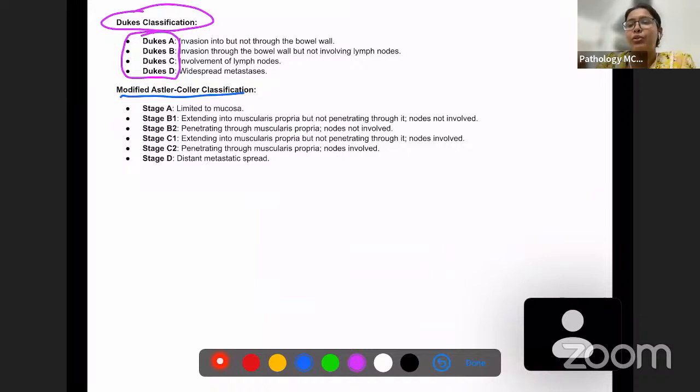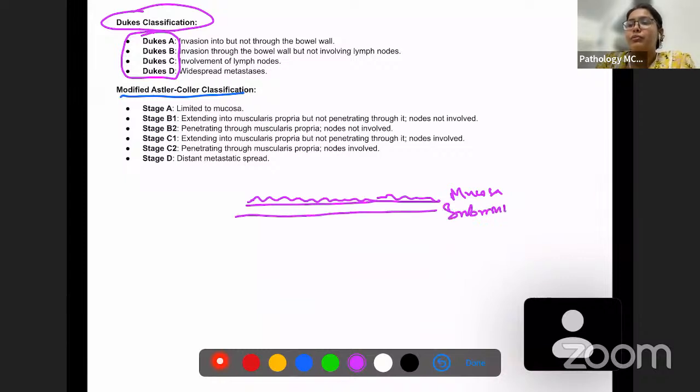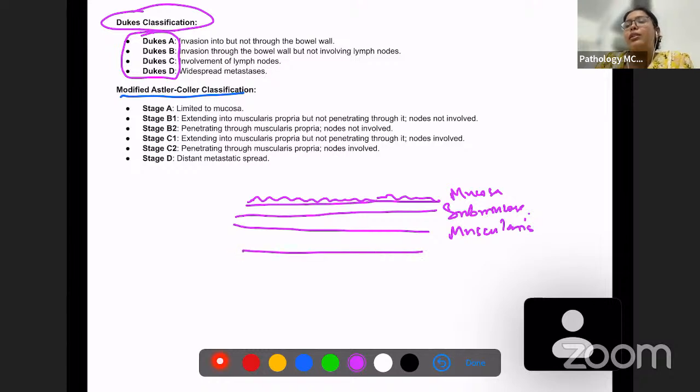Now again, I'm going to draw the same diagram. Okay. This is the mucosa, submucosa, muscularis, and then we have the serosa. Okay. So Astler-Coller stage A is limited to the mucosa. Tumor is just here. Tumor is not going anywhere else. Tumor is just in the mucosa.